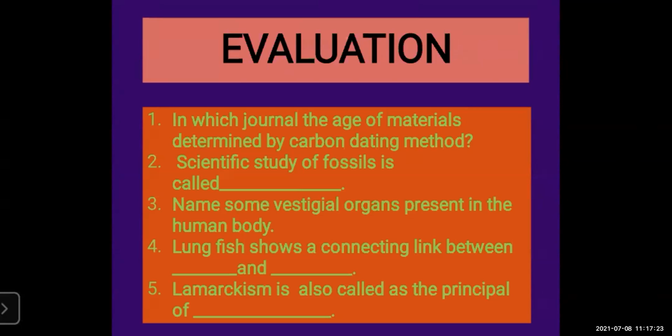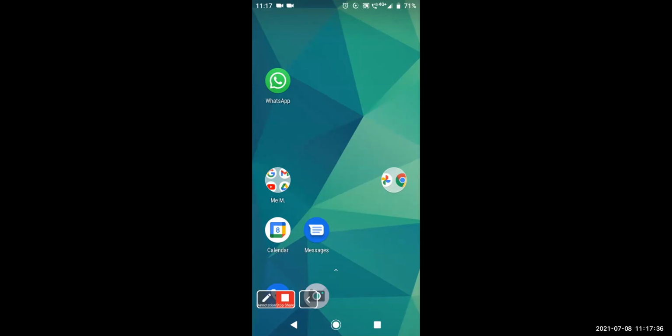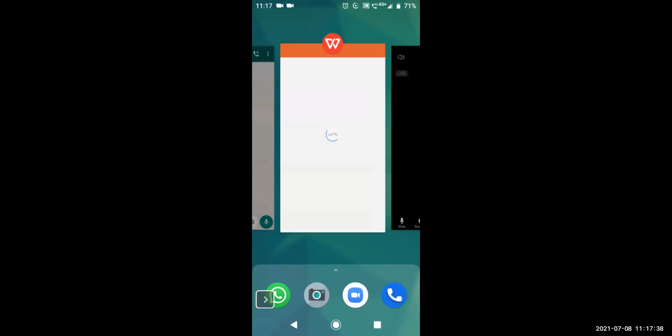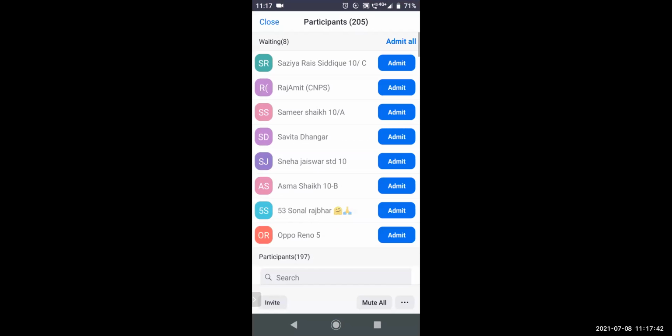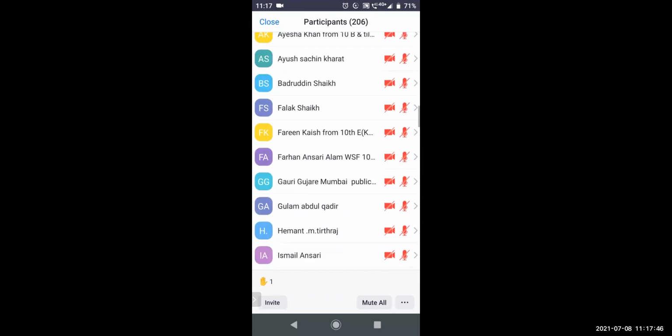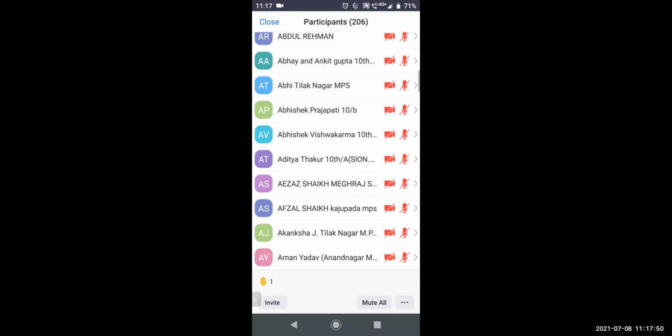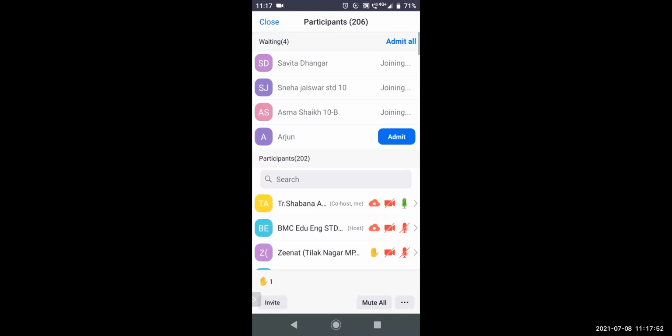In which journal is the age of materials determined by the carbon dating method? Yes, students, raise your hand, those who want to answer.